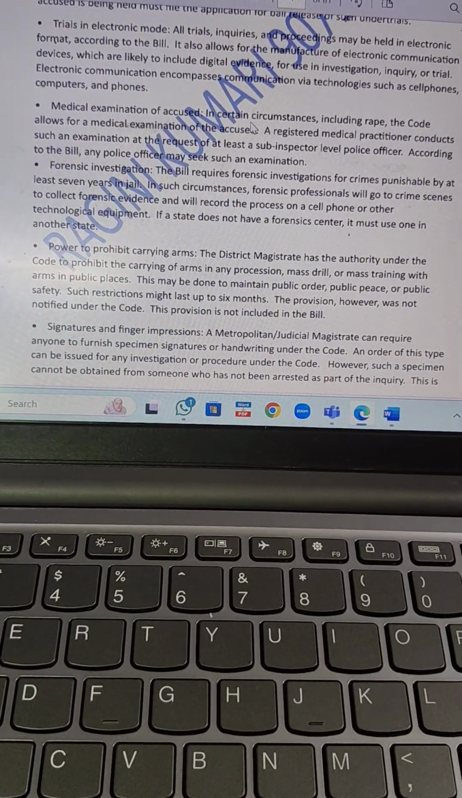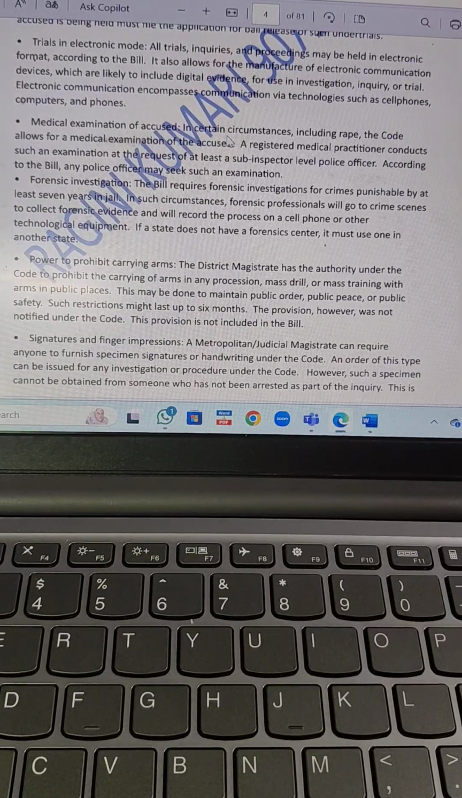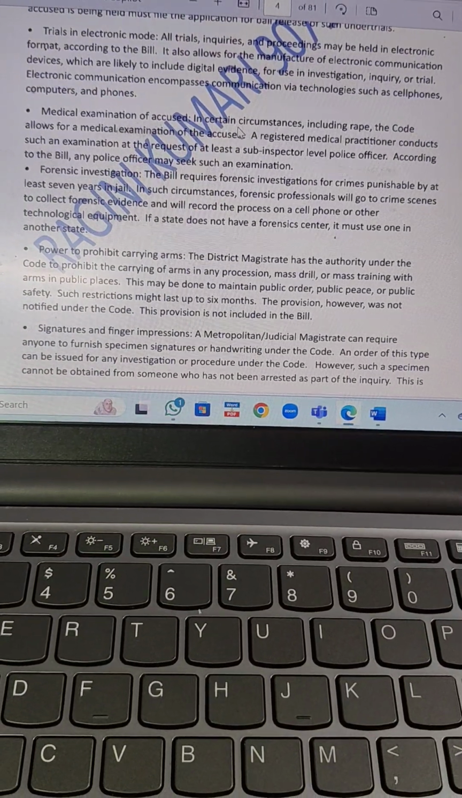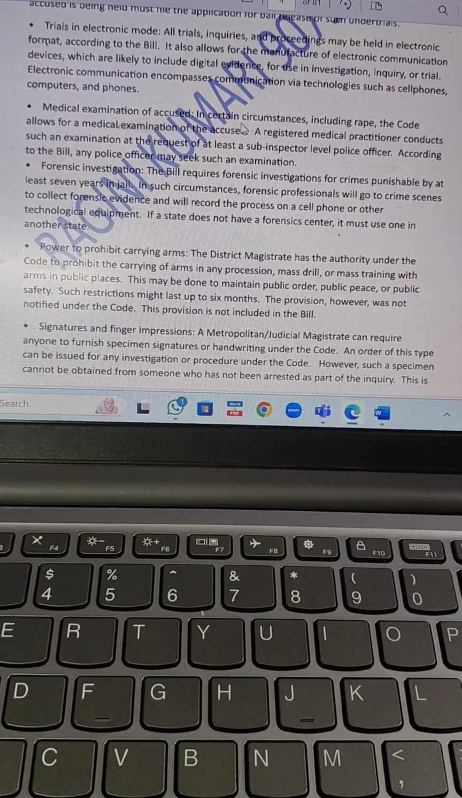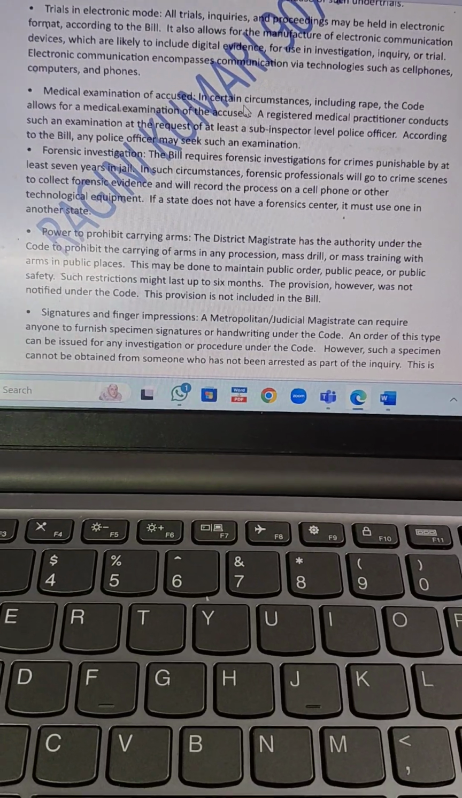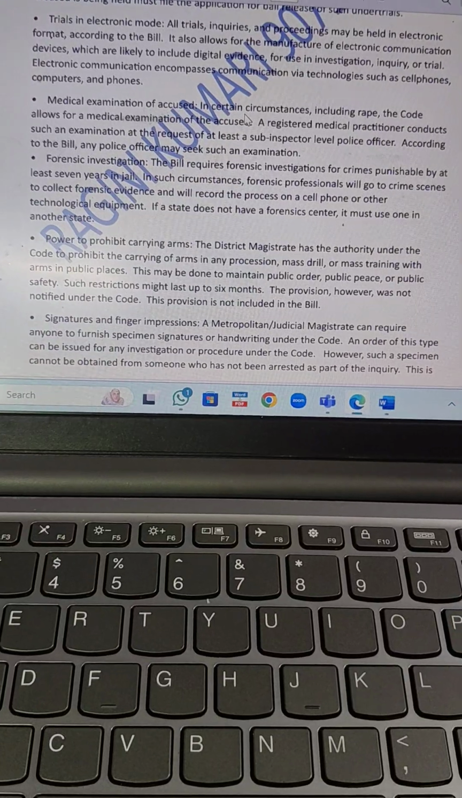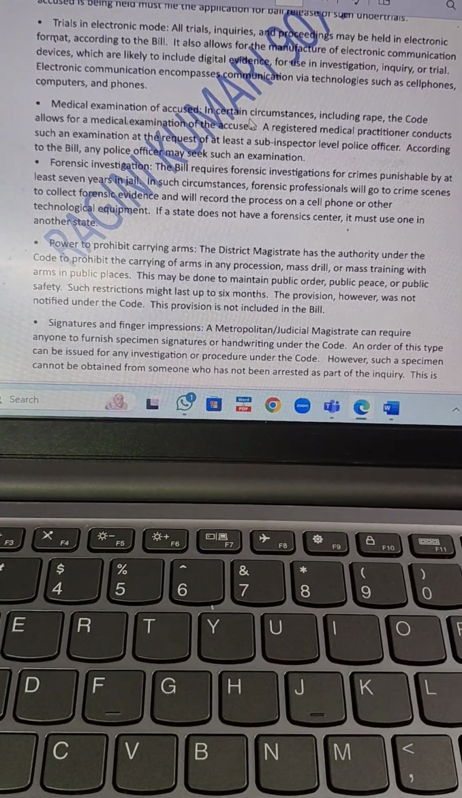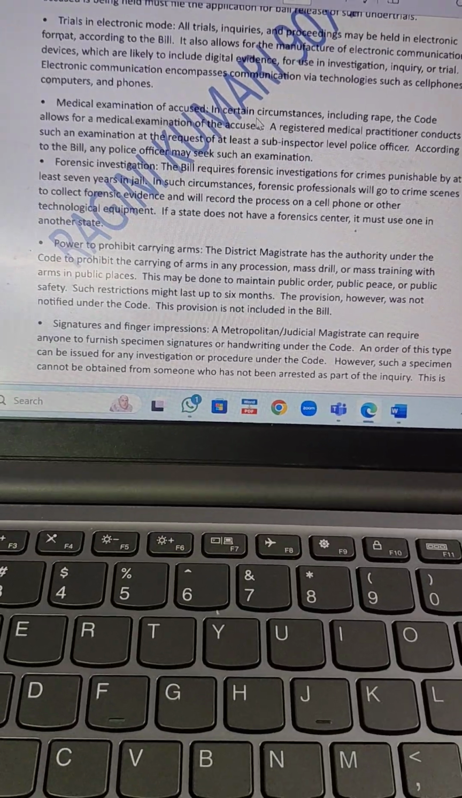Next is forensic investigation. So the bill requires forensic investigation for the crimes punishable by at least 7 years in jail. In such circumstances, the forensic professionals will go to the crime scene, collect forensic evidence and will record the process on their cell phones or other technological equipment. If a state does not have a forensic center, then it must use one in another state.